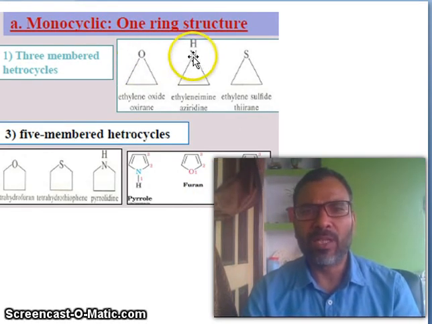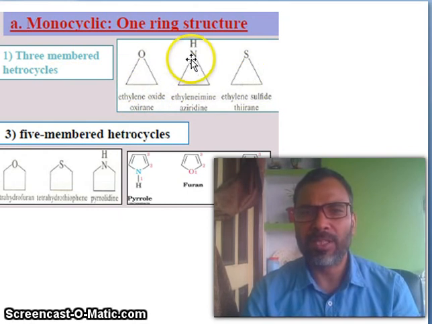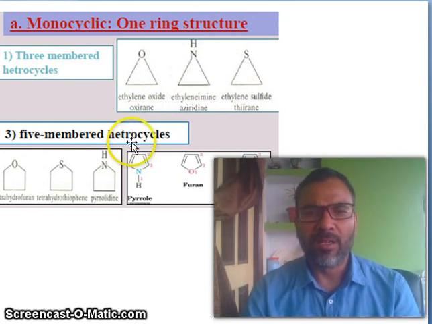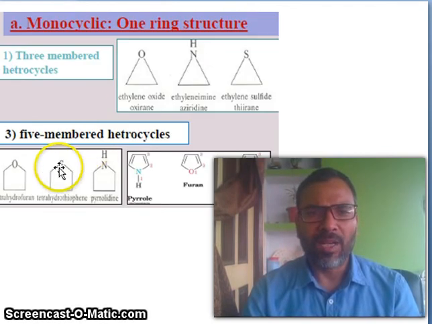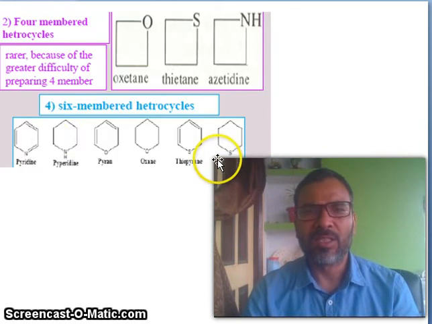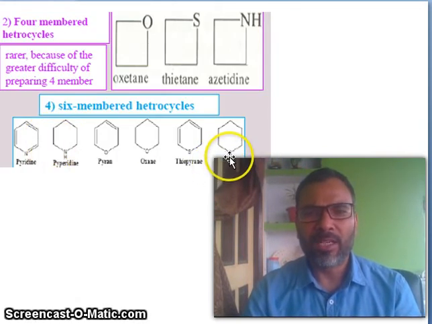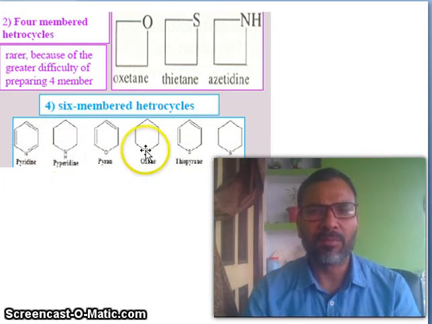Now monocyclic, one ring structure. This is the classification. If you have a 3-member heterocyclic compound, you see 3-member, 1 heteroatom. 4-member heterocyclic compound, you see oxygen, sulfur, NH. 5-member heterocyclic compound, you see 1 heteroatom, NH, 1 heteroatom. You see 5-member aromatic. 6-member heterocyclic compound, you see 1 heteroatom in each.